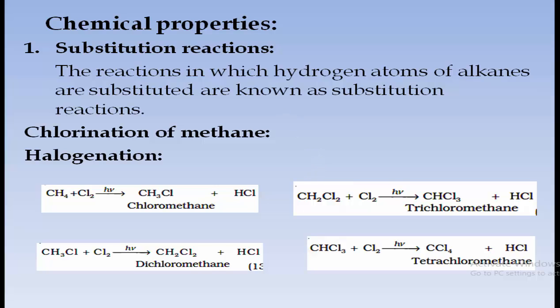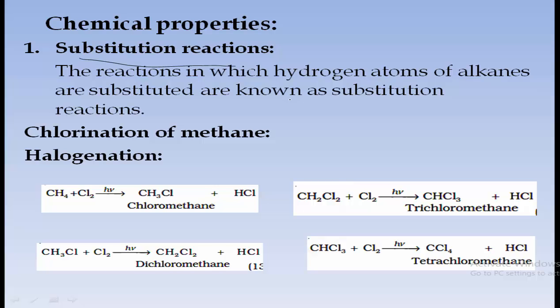The first one is substitution reactions. What do substitution reactions mean? The reactions in which hydrogen atoms of alkanes are substituted are known as substitution reactions. So in a substitution reaction, hydrogen atoms get replaced, and in place of hydrogen another atom comes in and forms a bond with carbon. In such a case we say the reaction is a substitution reaction.